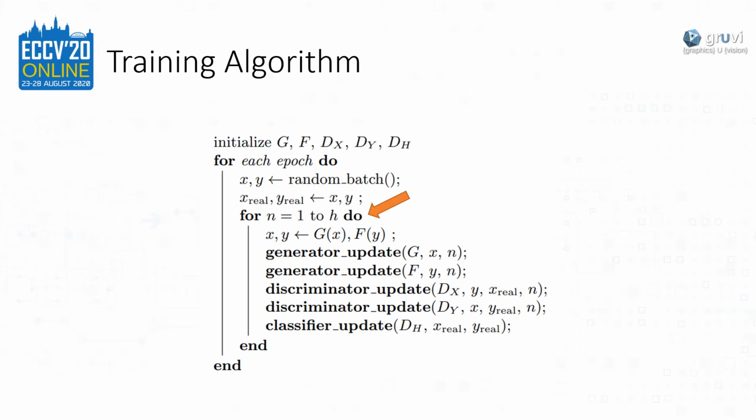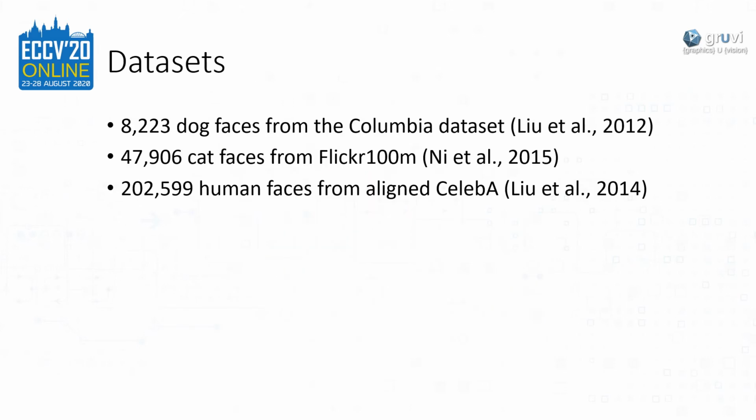Training this network this way rather than performing all hops and then doing a single weight update has the advantage of requiring significantly less memory. Using one specialized generator for each specific hop would also considerably increase memory usage, scaling linearly on the amount of hops. The results reported in this presentation use these three datasets for dog, cat, and human faces.